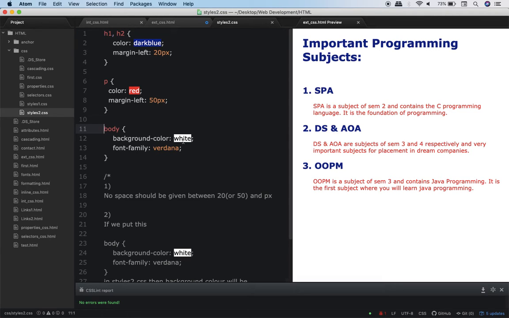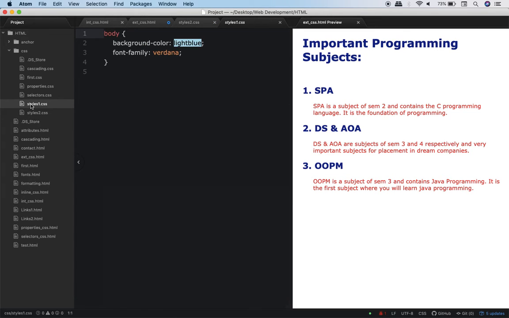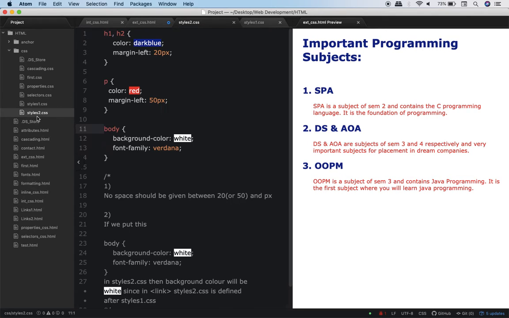If you are paying attention, you will realize that there is a conflict. Why is there a conflict? Because in styles1.css, I am writing that the background color should be light blue, whereas in styles2.css, I am writing that the background color should be white. So there is a conflict. Now tell me, here the web browser is listening to whom?